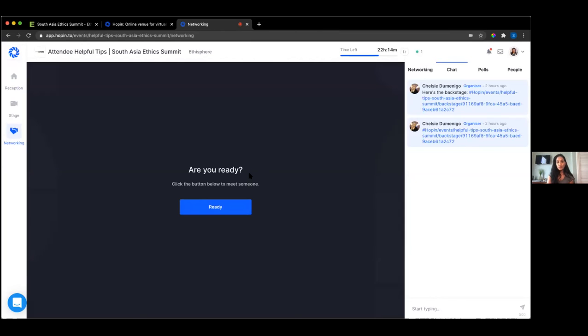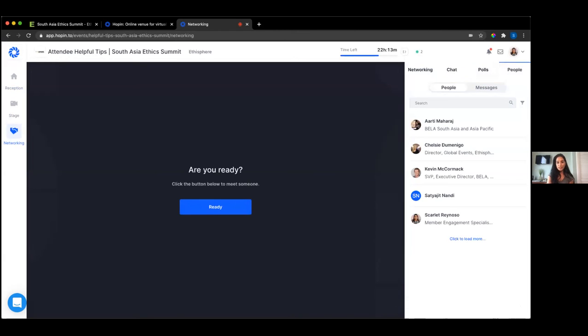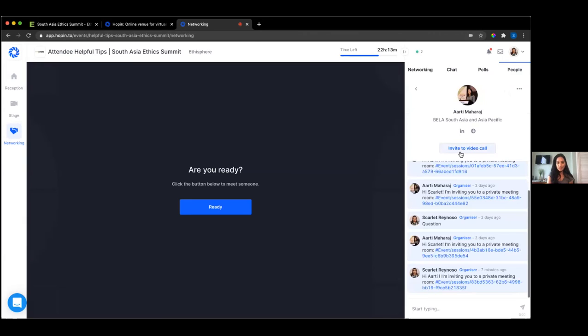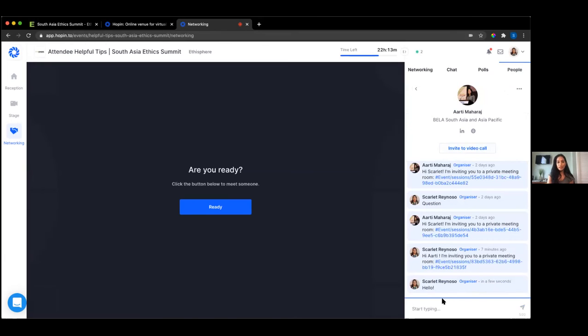Now, if you'd like to network with someone in specific, that option is also available. In order to get there, move to the right-hand side of the screen. On the right-hand side of the screen, you'll see the tabs Chat, Poll, and People. The People tab allows you to see other attendees at the event. You can also select a name or message someone privately, and a red dot will appear to flag that there's a message. If you'd like to network directly with someone, select their name on the People panel and click Invite to Video Call.